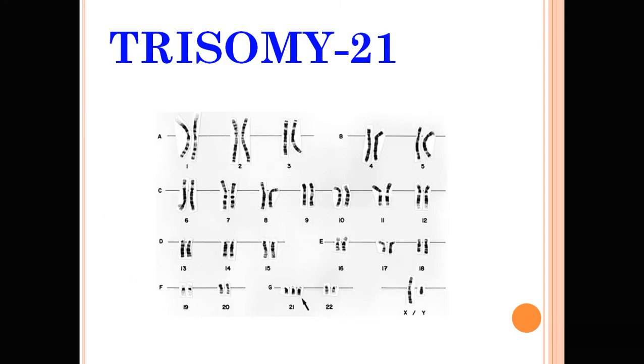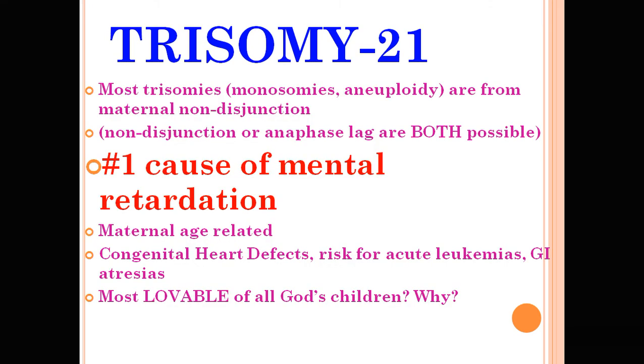So Down syndrome is a 21 trisomy. Here, at chromosome number 21, there are 3 chromosomes. So trisomy of 21 is the characteristic feature of Down syndrome. The cause of Down syndrome is maternal non-disjunction. Non-disjunction or anaphase lag are both possible. It is the number one cause of mental retardation. It is maternal age related, with congenital heart defect, risk of acute leukemia, and gastrointestinal atresia.